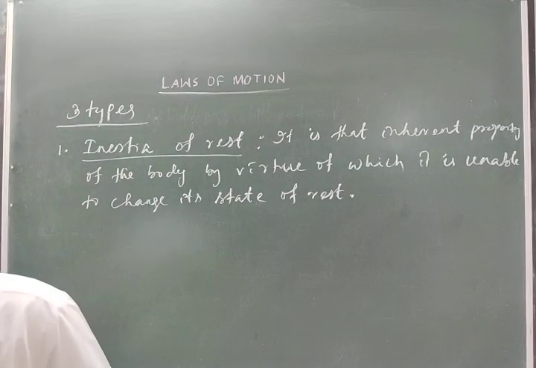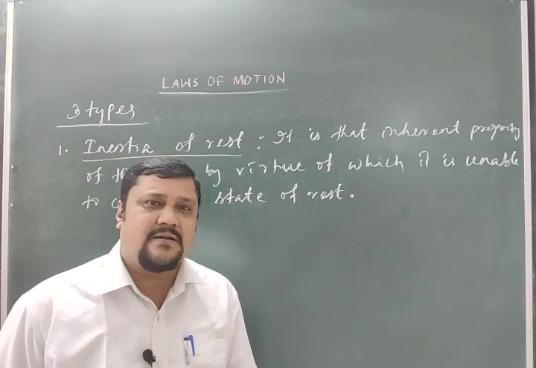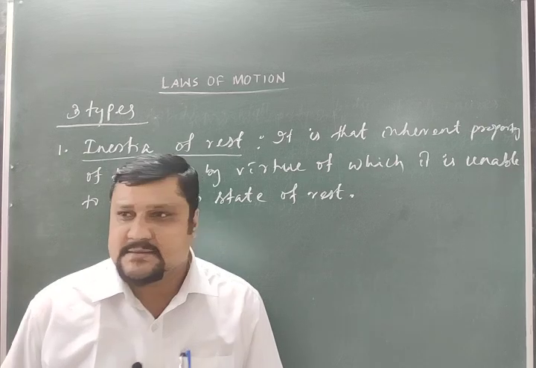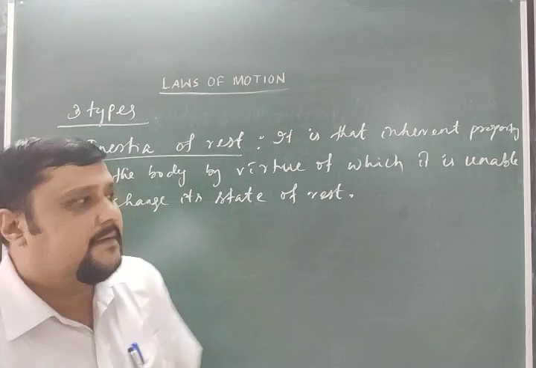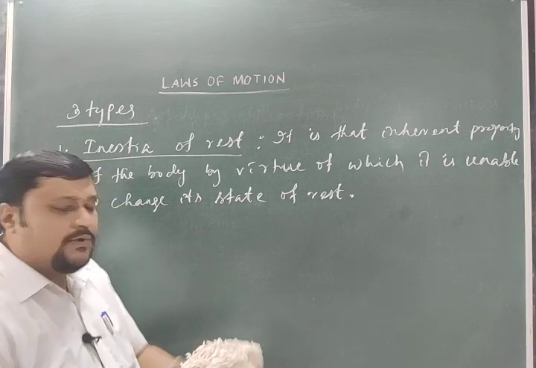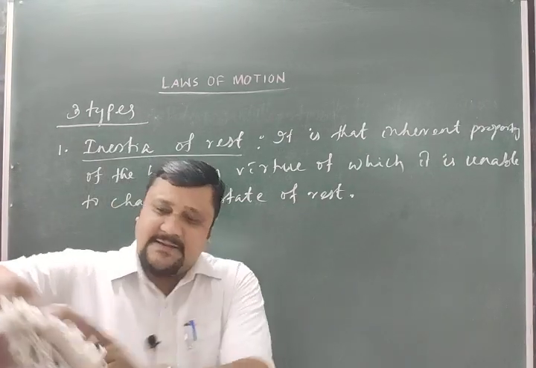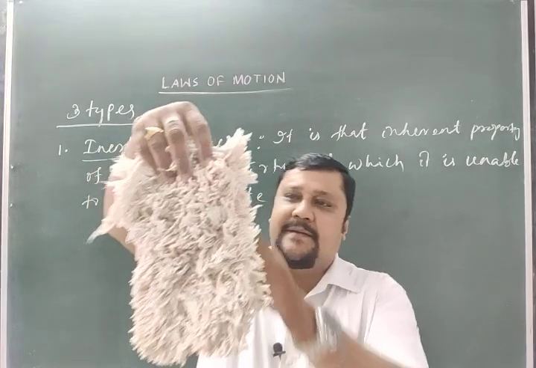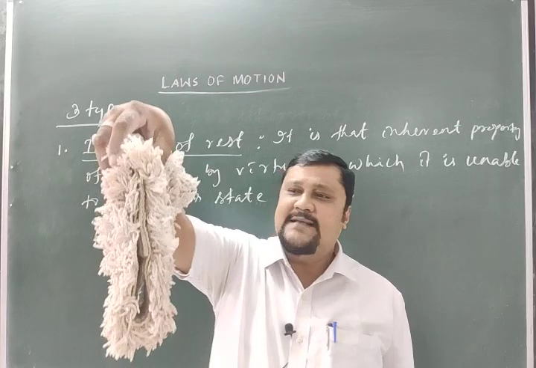Another example is when we give a sudden jerk to a blanket. Think of this duster, which is used to clean the board. It has dust particles in it.